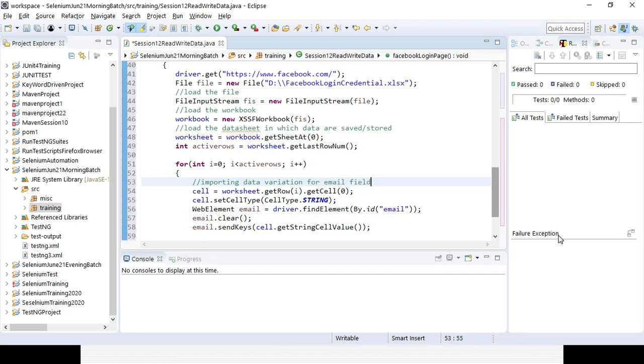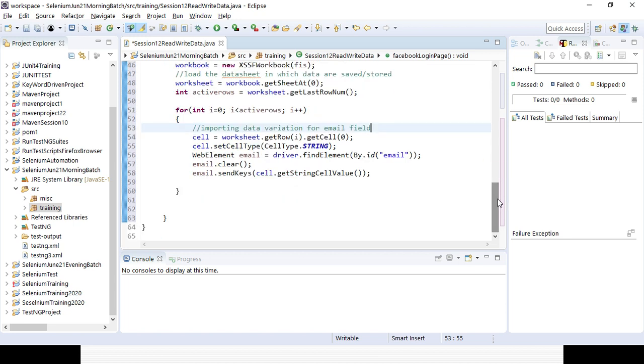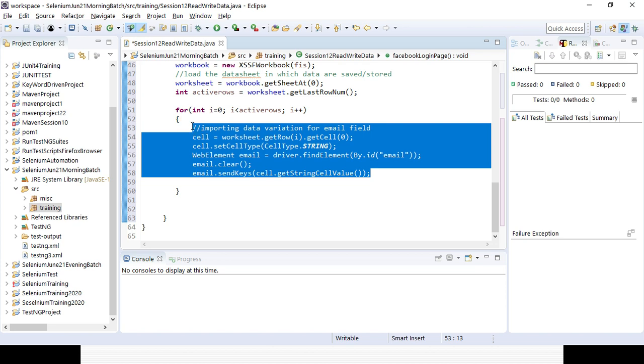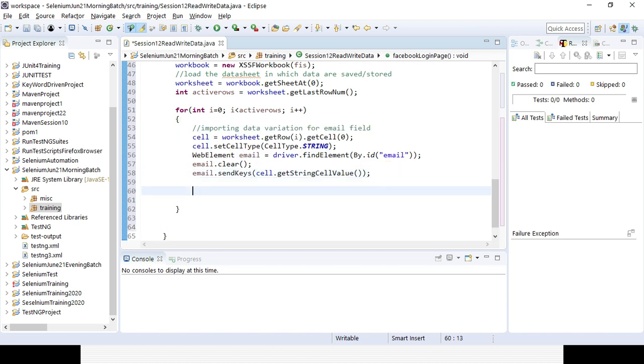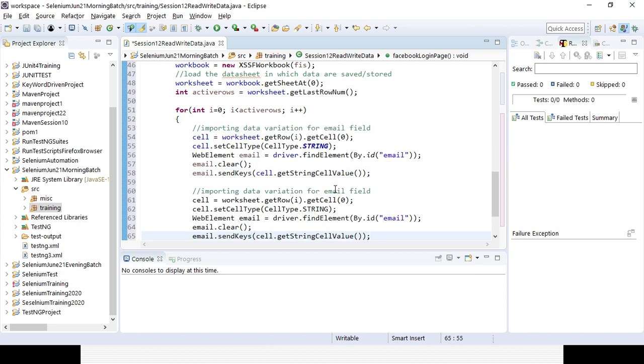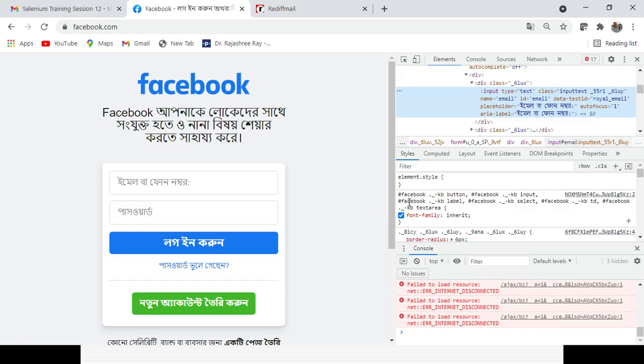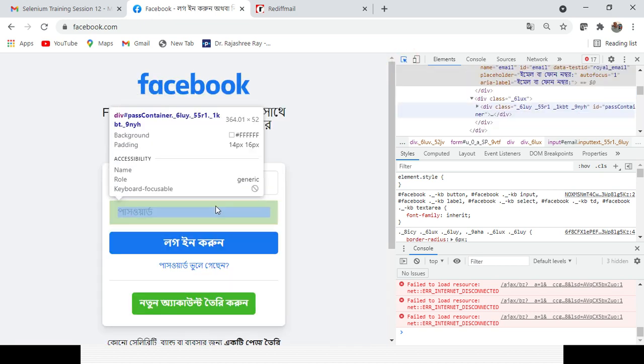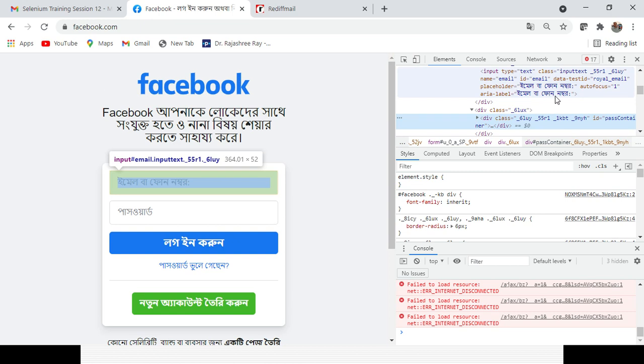Similarly, in that same for loop, I can import the data in the password field. Just change it to the password field. First identify the password here. So how can I identify the password field? You can see here the password field.